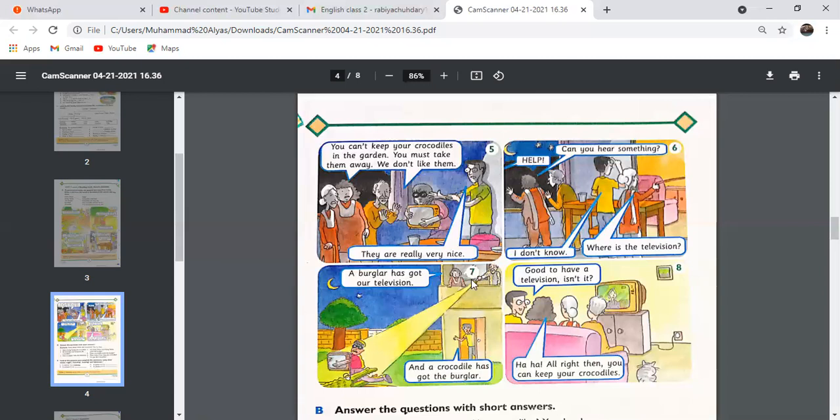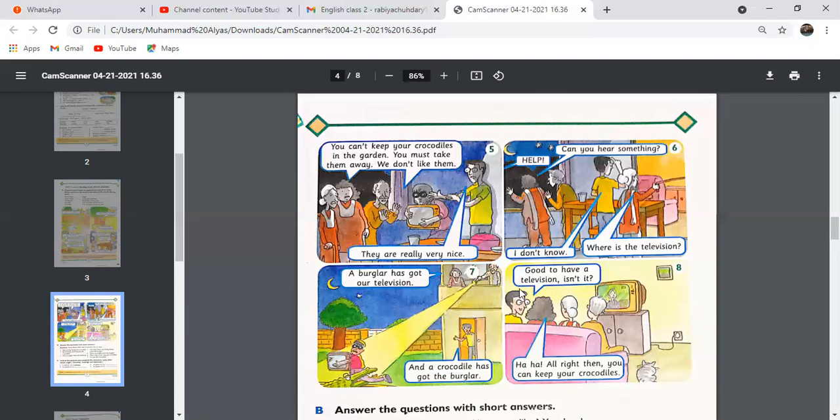Okay, picture number 7. In picture number 7, it's the night time, and you can see that the burglar is running after stealing the TV. But what happened here? Okay, Auntie Frida is saying, a burglar has got our television, and Uncle Umar is saying, and a crocodile has got the burglar. Yes, look, you can see here. The crocodile has got the burglar, his leg in his mouth.